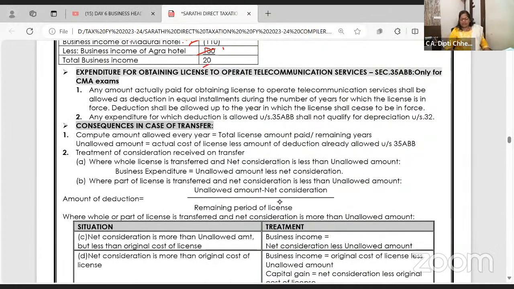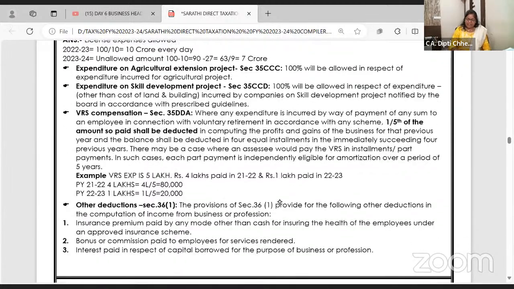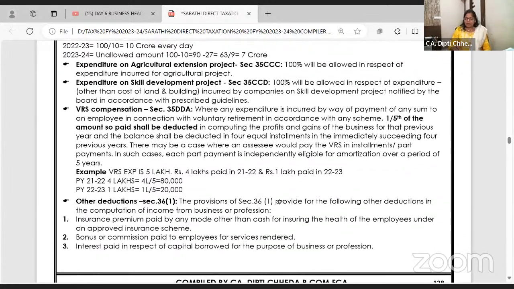License is also there only for CMA students or CMA students anyhow. I'll take separate class that time. Now we are moving towards these small deductions. What we are doing in today's class, dear students? Ye allowed hai, this is allowed, scientific research is allowed, preliminary expenses allowed, 35D is allowed. So that when we do the total problem, we know what is add and less.